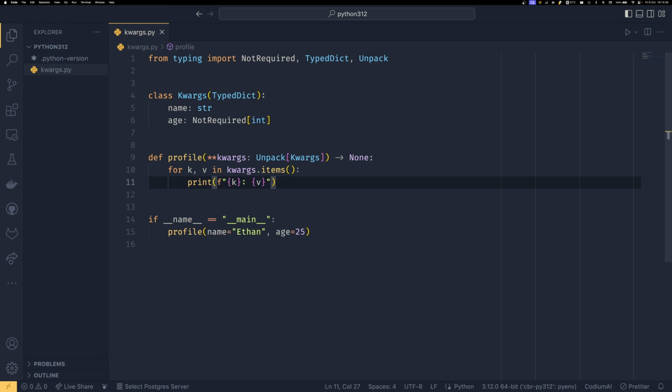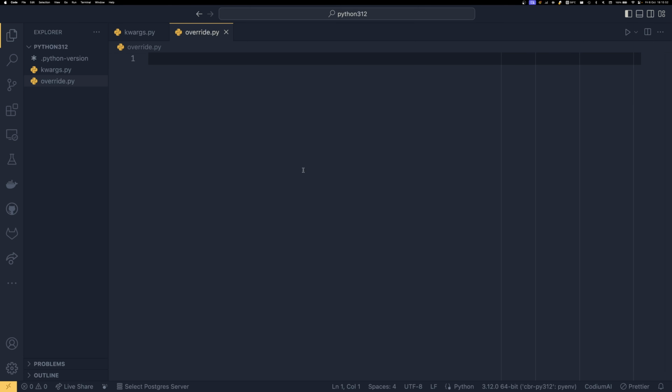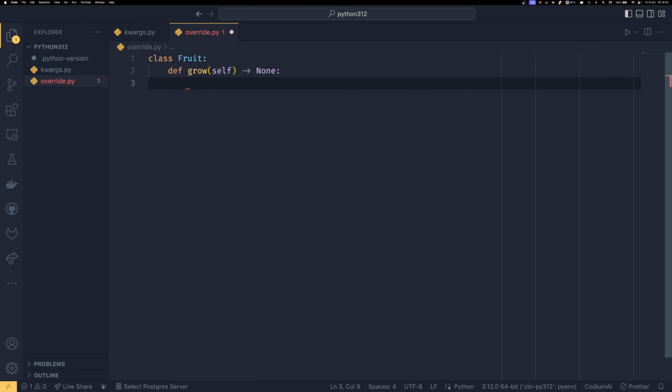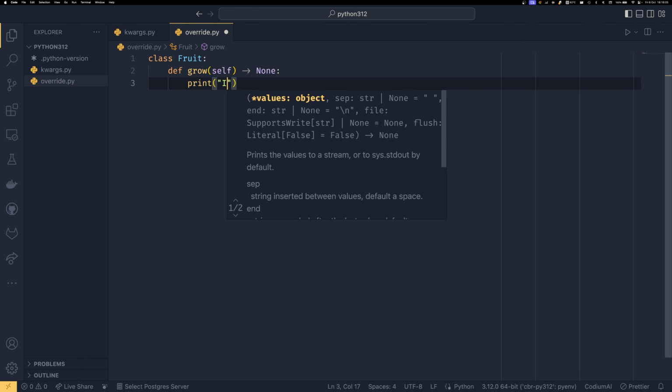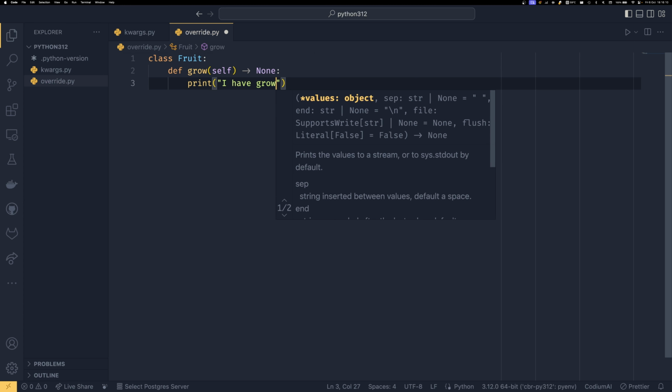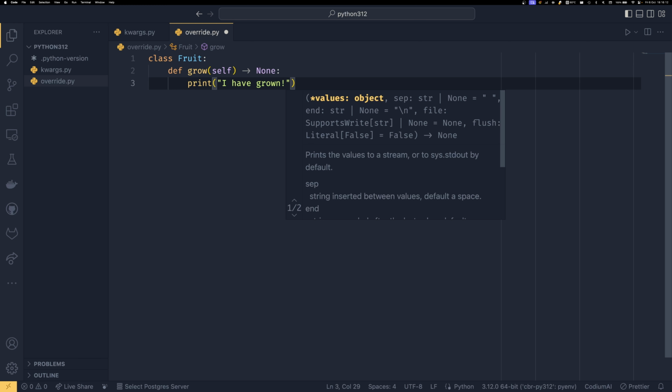Which brings us to the second most useful, or second least useful, depending on your psychological outlook. There we go, took a while to get to the word. The override decorator. So if I do override.py, and then say, for example, you have a class called Fruit. And this fruit can grow, and when it does, it talks to you, because it's a bit weird like that. This lives in the world of Super Mario Wonder. And it says, I have grown, like that.